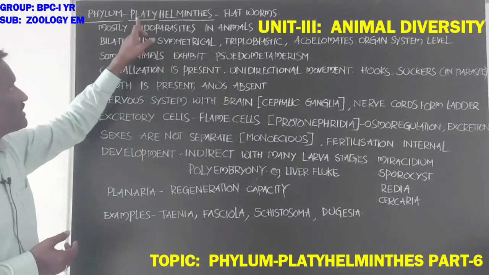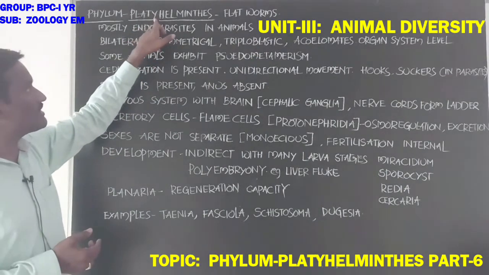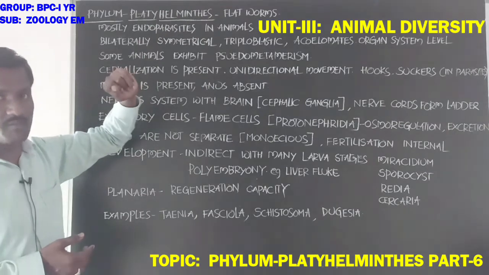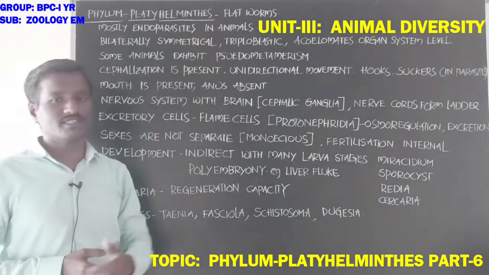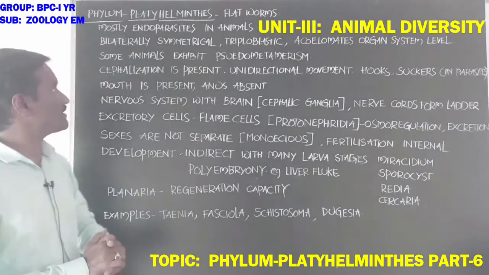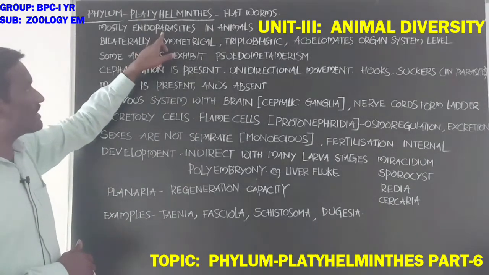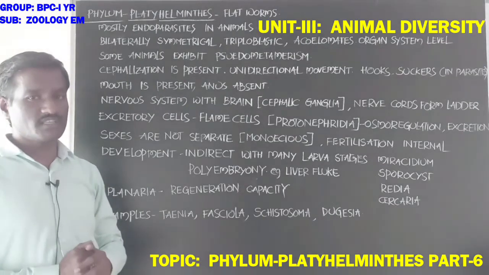Students, animals present in phylum Platyhelminthes are mostly endoparasites in animals and also in human beings. The parasitic mode of life is shown by these animals.